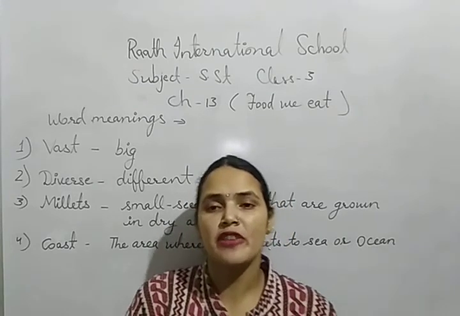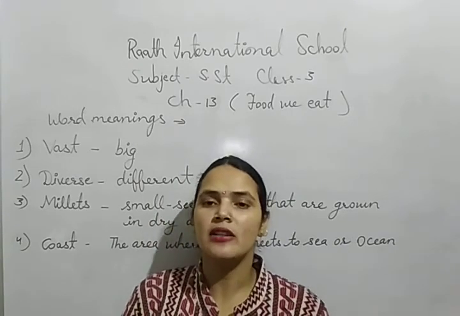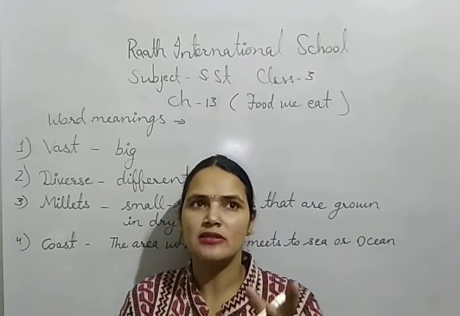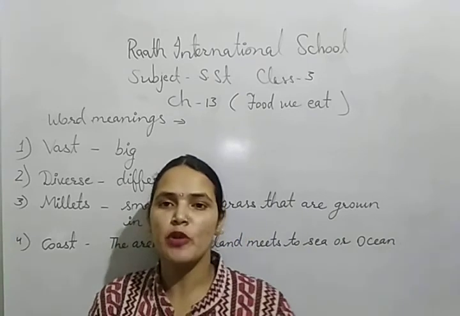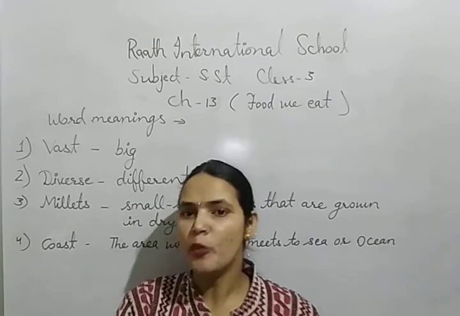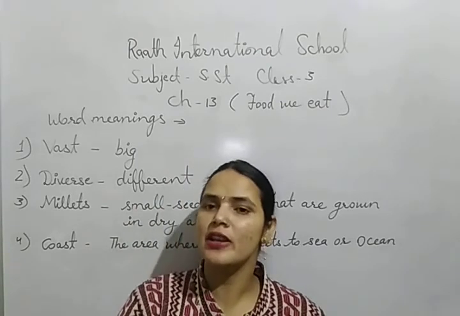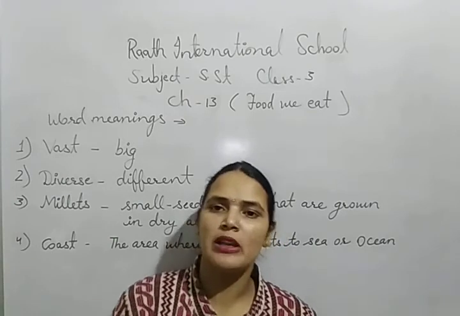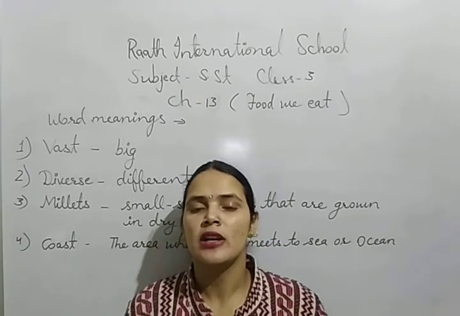From Maharashtra, the famous snacks, pav bhaji and vada pav, these are the famous food items which belong to Maharashtra, Mumbai, but they are enjoyed by all the parts of our country. They are enjoyed by all the people living in our country. Same happens to the sweets also.